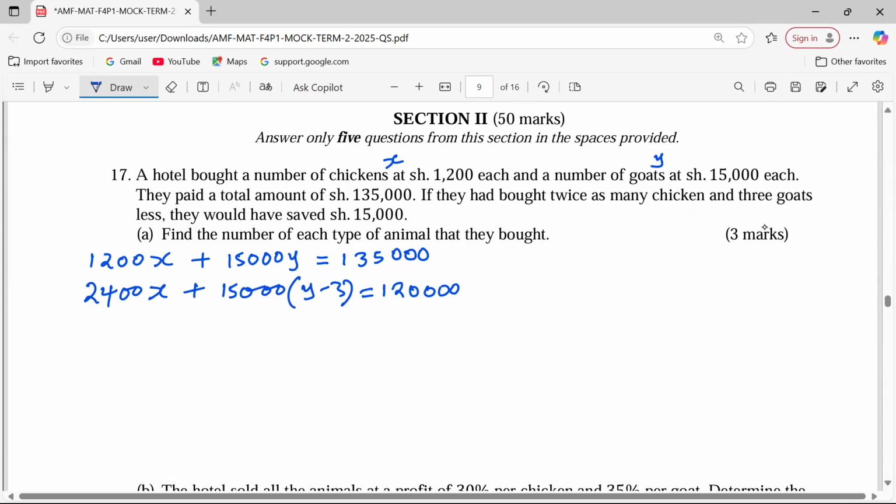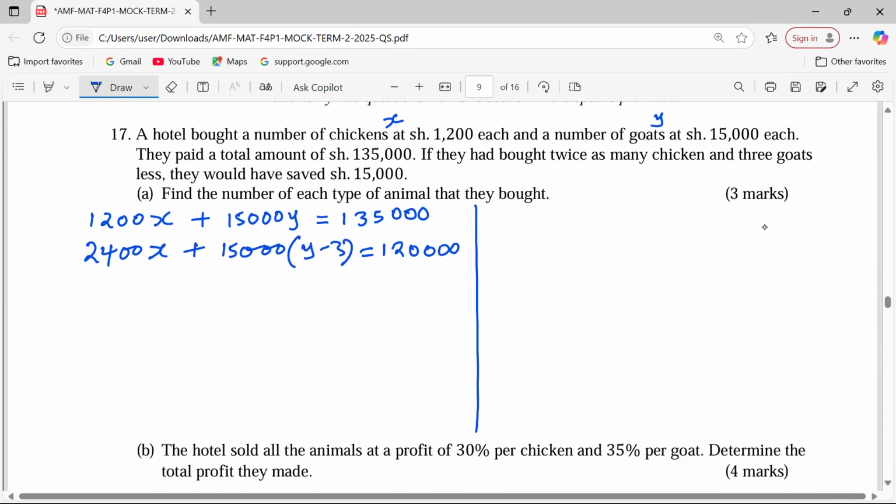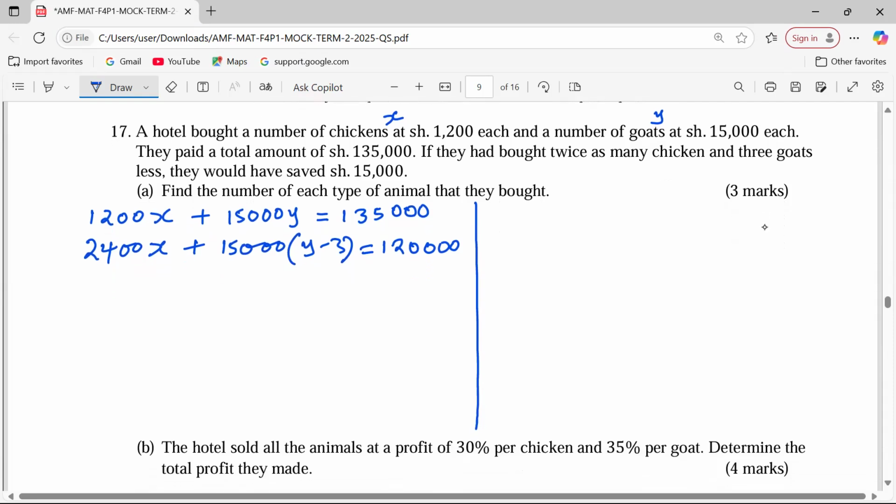Now, from this kind of equation, we can do further simplification, because solving the equations as they are would be a bit hectic. So we can work with smaller values. Let me begin by simplifying the second equation.